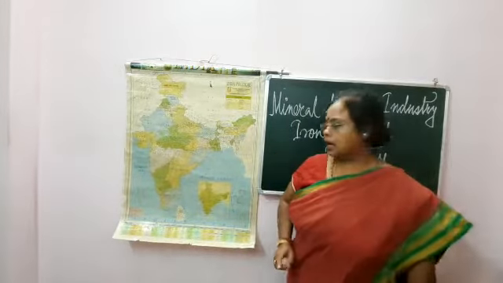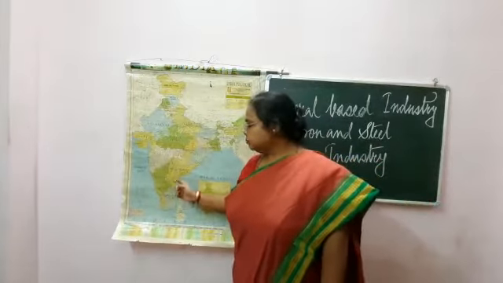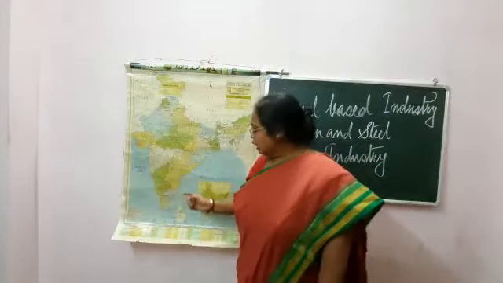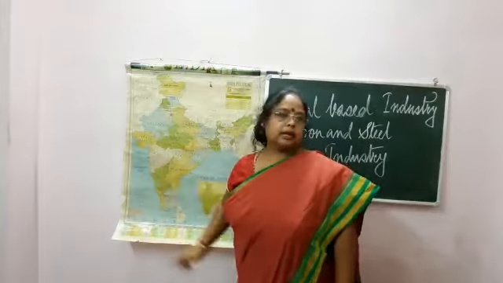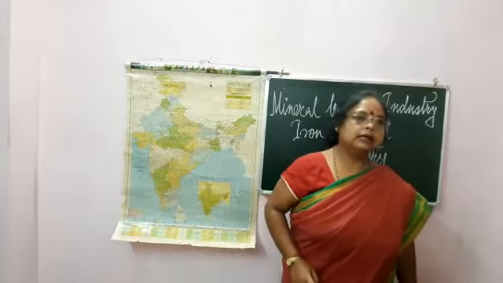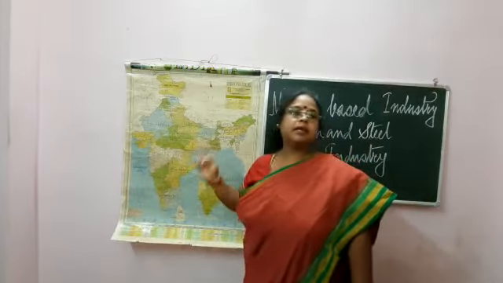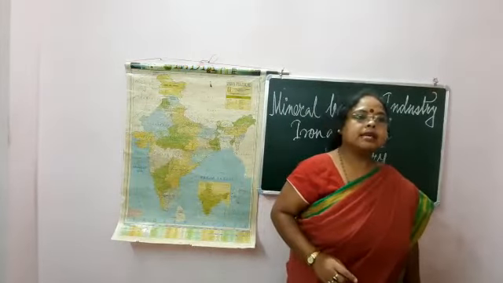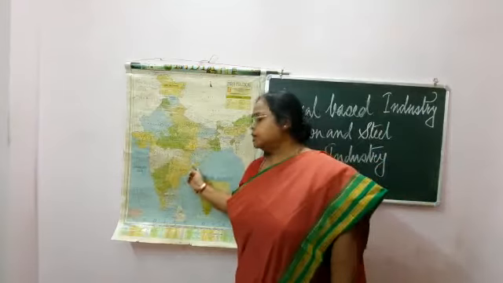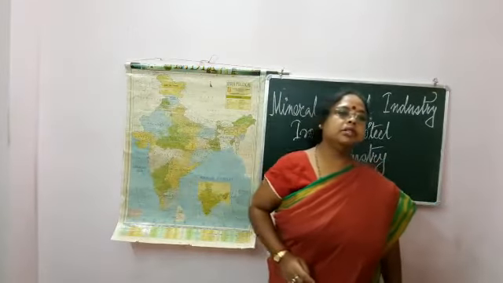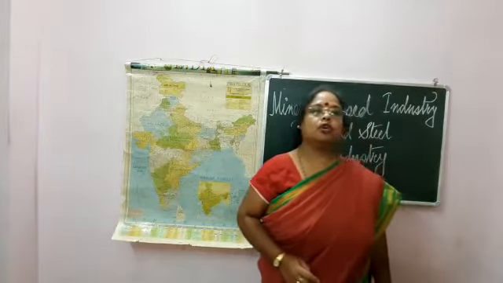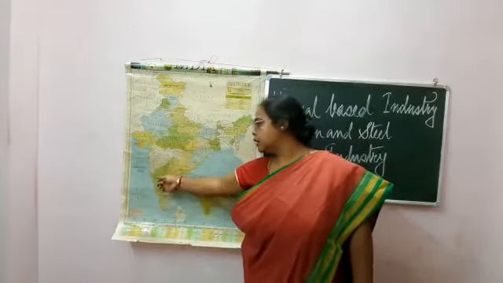Then Visvesvaraya iron and steel plant in Bhadravati in Karnataka. Here is the place of Karnataka. Then Tata Iron and Steel Company in Jamshedpur in Jharkhand, this place. And Vizag steel plant in Visakhapatnam, this place. And then Vijayanagar steel plant in Hospet in Karnataka, once again Karnataka.